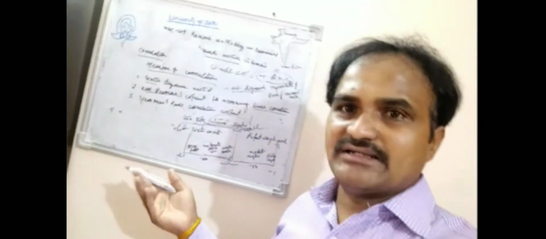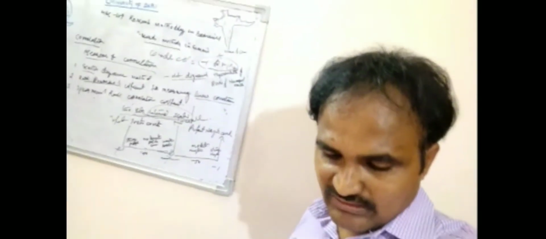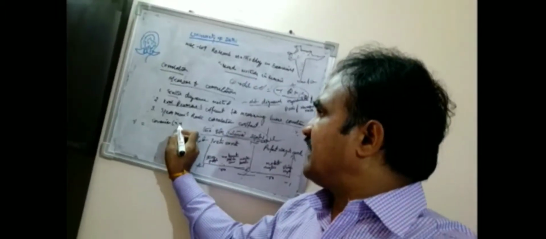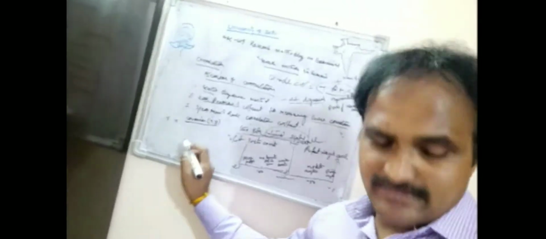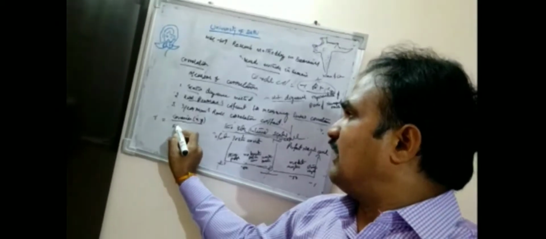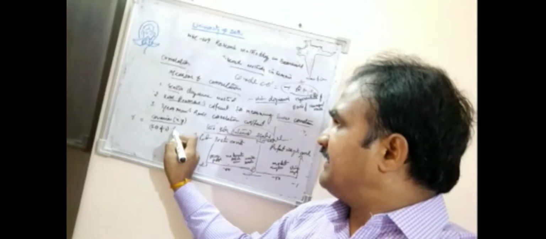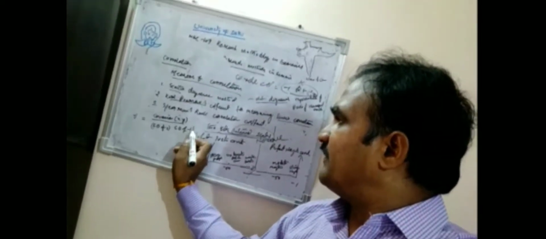So gamma, which you can denote as the Karl Pearson coefficient of correlation, is equal to the covariance of x and y divided by the standard deviation of x and the standard deviation of y. This is the Karl Pearson coefficient of correlation mathematical equation.